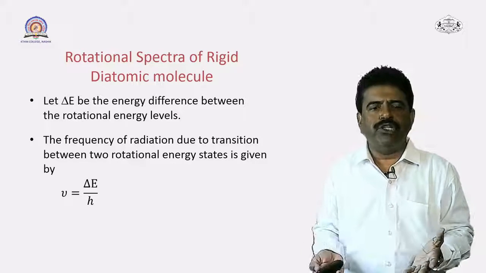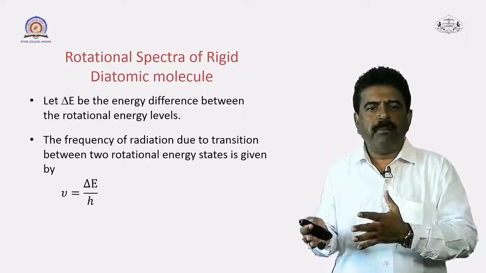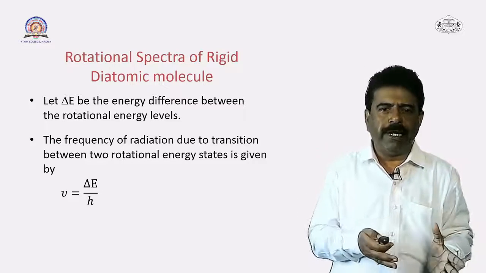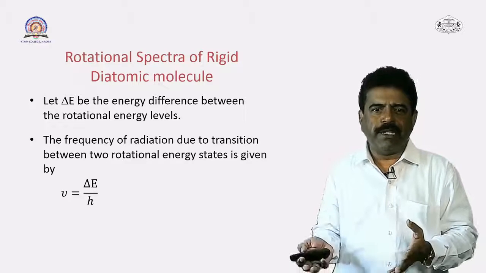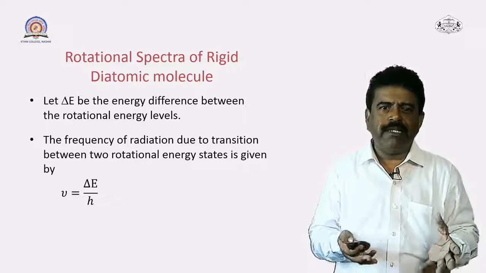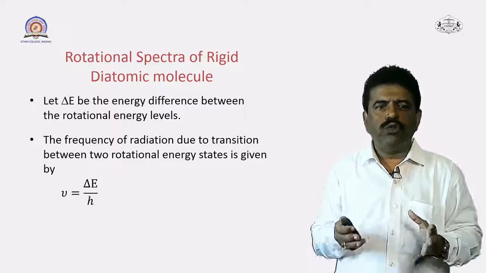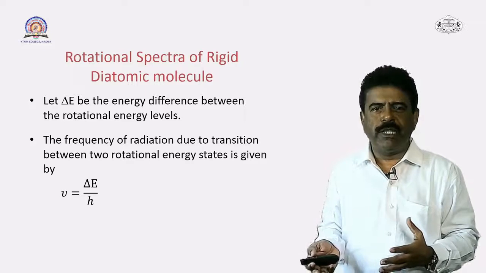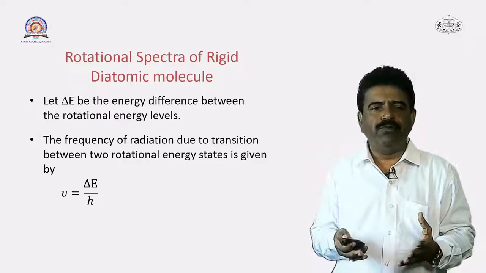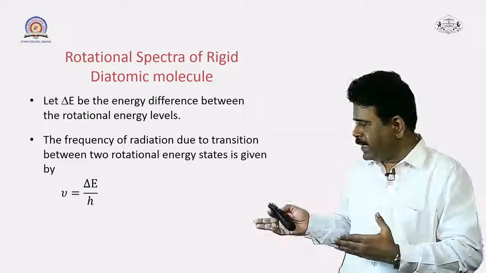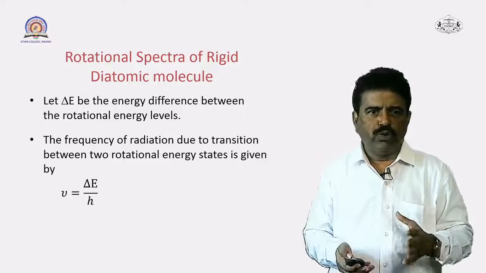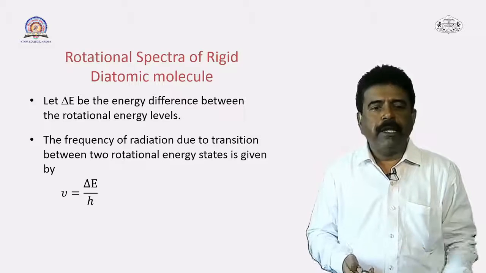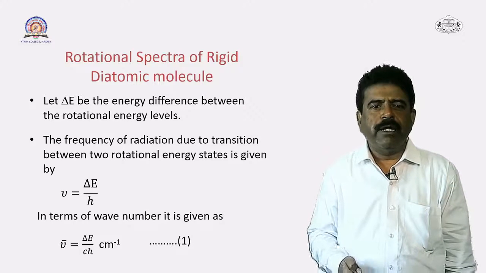And from this transition there will be certain amount of energy released in the form of electromagnetic radiation, if it is an emission spectra, and if it is absorption spectra, then the energy will be absorbed. So, the frequency of radiation due to transition between such two rotational energy levels can be given by this formula, nu is equal to delta E upon h. So, this formula is important for us to find out the frequency of this particular radiation.